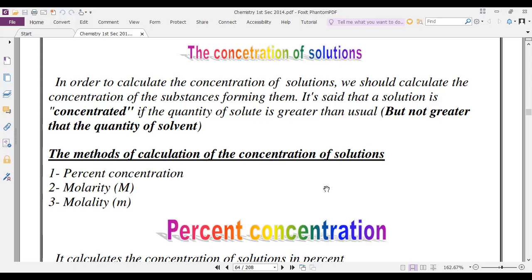It's said that a solution is concentrated if the quantity of solute is greater than usual, but not greater than the quantity of solvent.